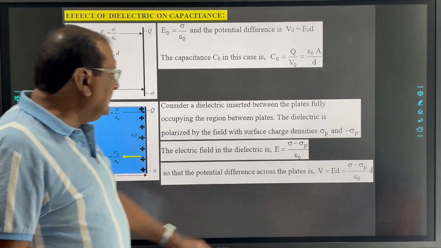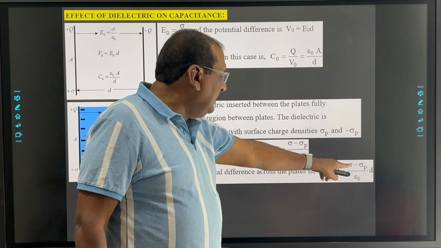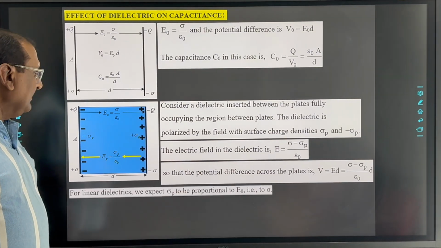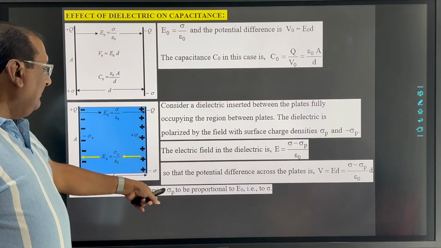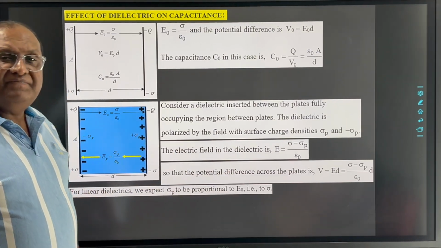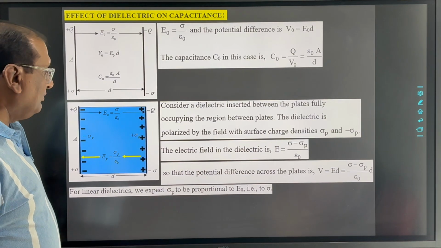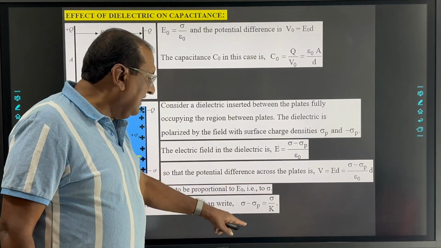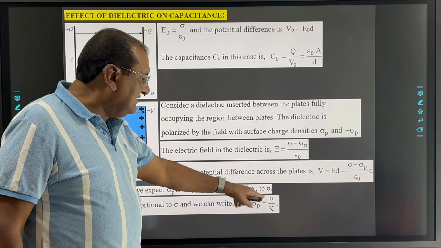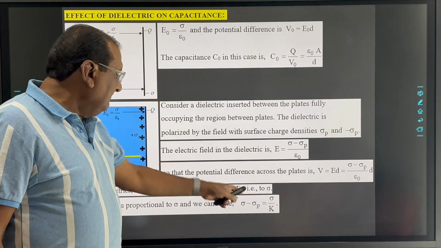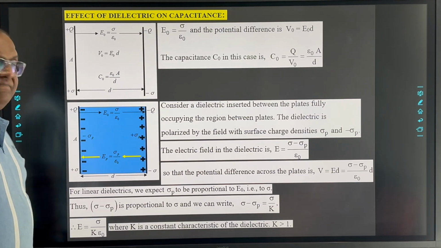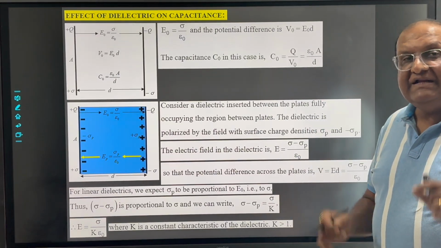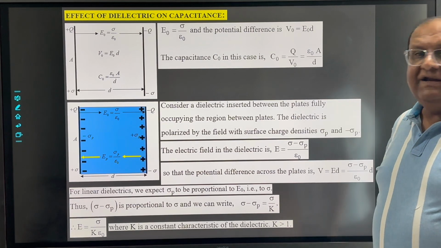The potential difference V is E into D, that is, sigma minus sigma p upon epsilon 0 into D. Since sigma p is proportional to sigma, sigma minus sigma p is also proportional to sigma, so we can write sigma minus sigma p equal to sigma by k, where k is the proportionality constant, which is a characteristic of the dielectric substance, and its value is always greater than 1.